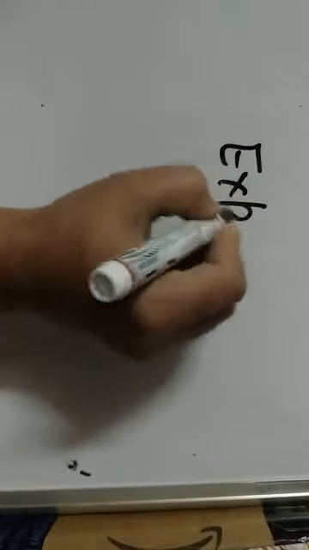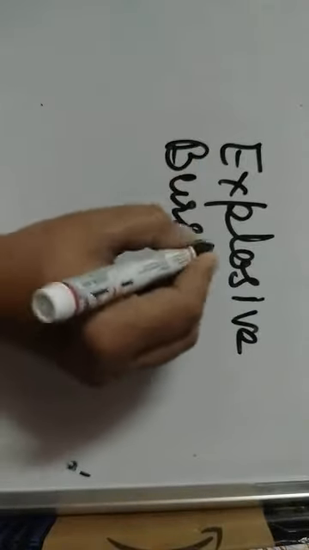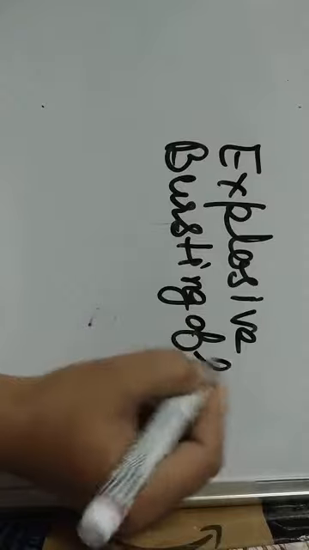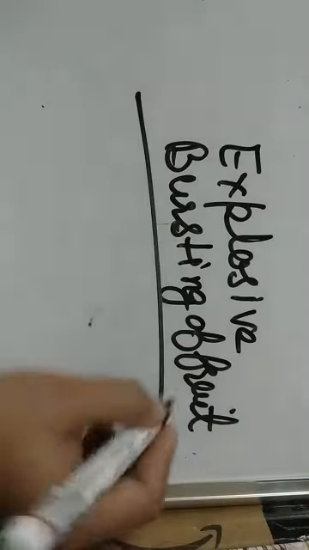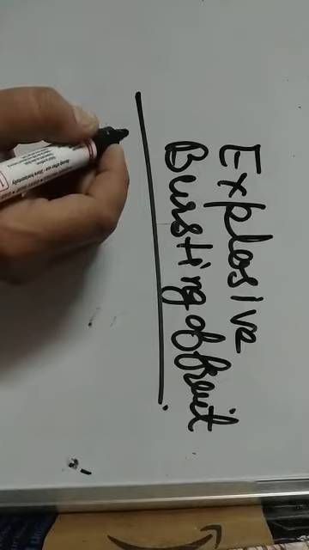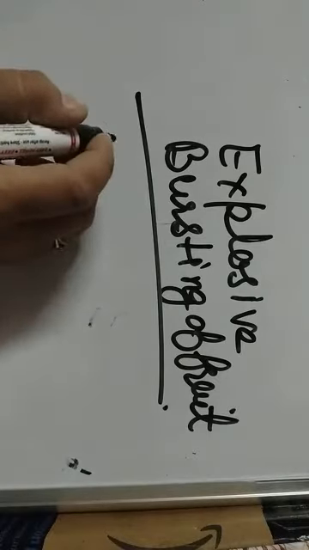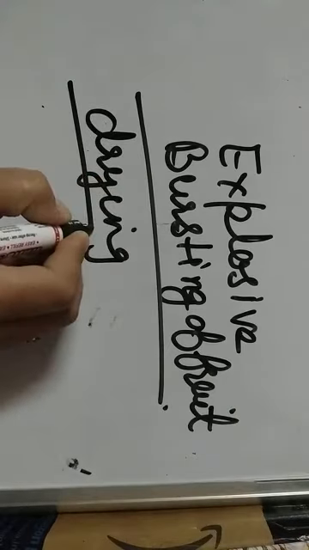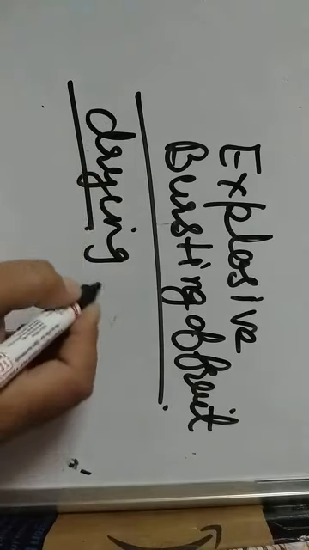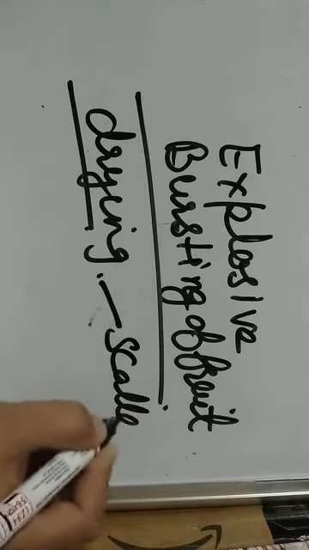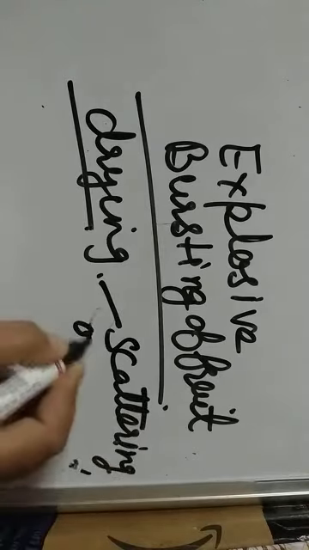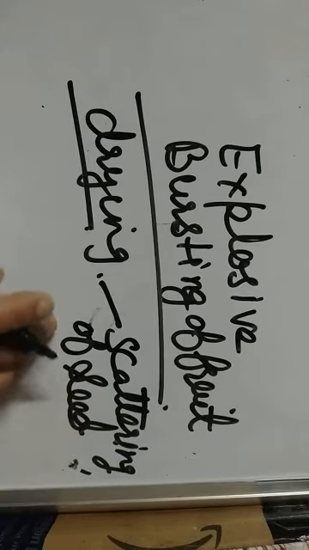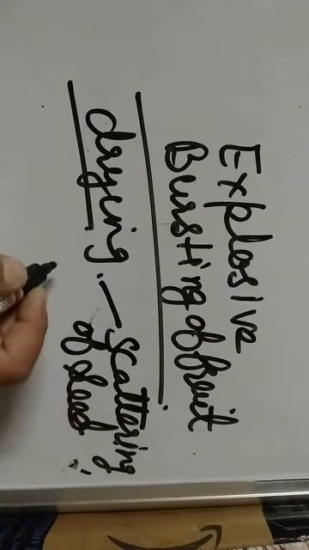Seed dispersal by explosive mechanism. Explosive bursting of fruit. Sometimes the fruit of a few plants bursts with sudden jerks on drying. When they dry up, they burst, and this results in the scattering of seed, meaning dispersal of seed from the parent plant.